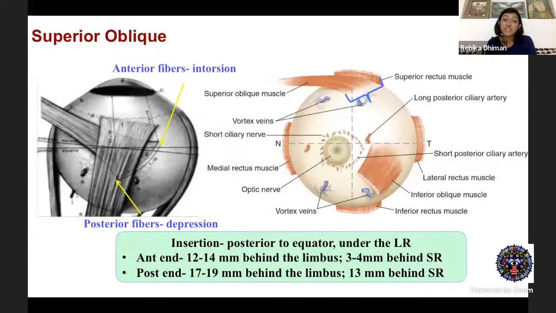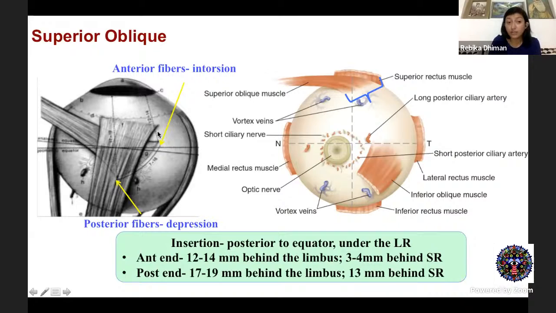Now coming to its insertion. Insertion also I would like to discuss in detail. As I told you, the muscle starts running posterolaterally from the trochlea, runs underneath the superior rectus, and gets inserted behind the equator of the globe. Now this is a fan-shaped insertion, around 10 to 15 millimeters broad.